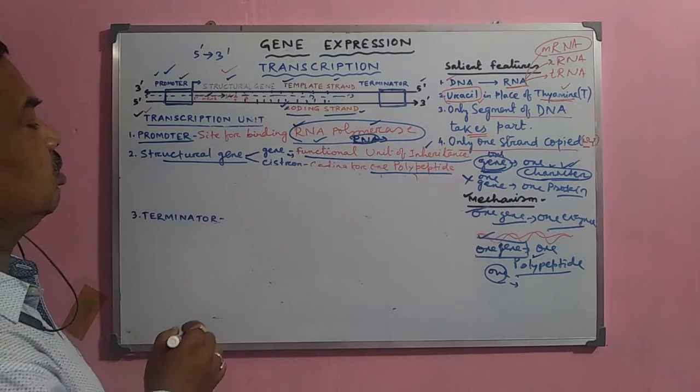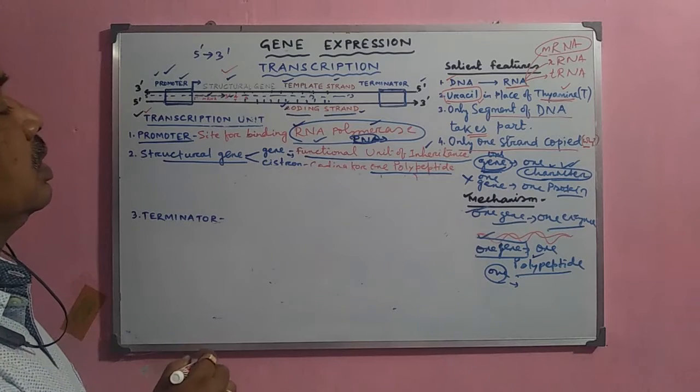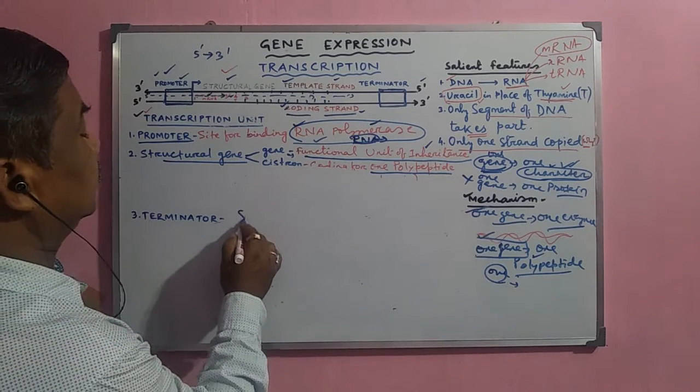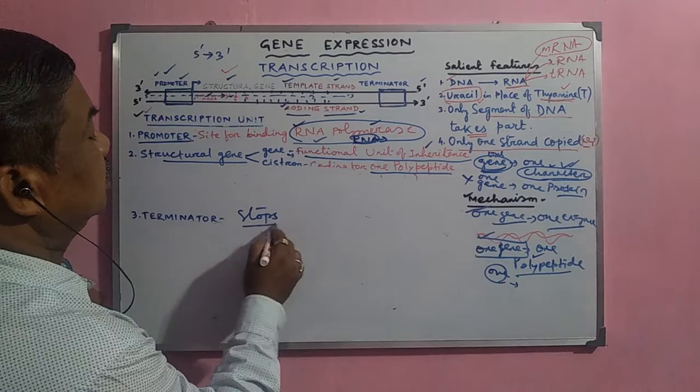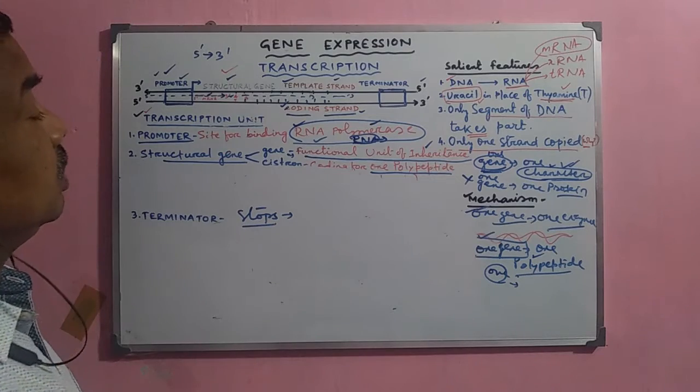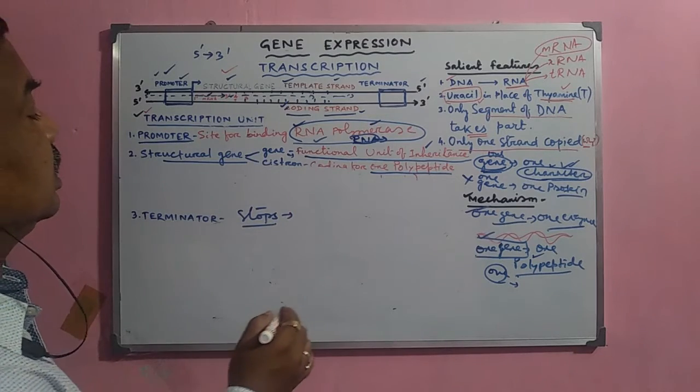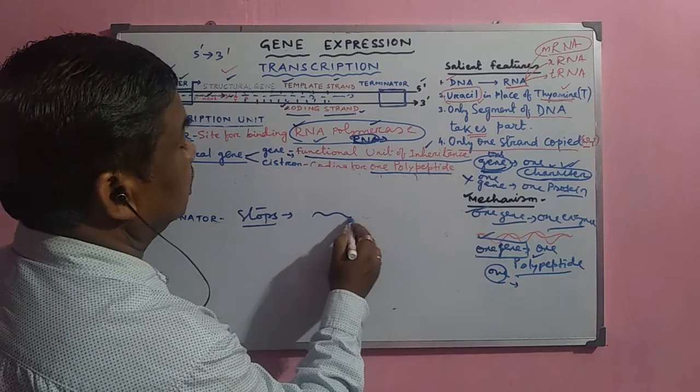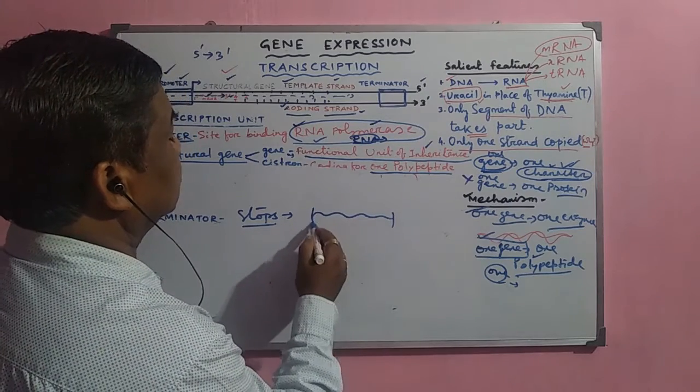Now, in the terminator region, what happens? It actually stops the formation of the mRNA, and when this stops here, an mRNA is synthesized.